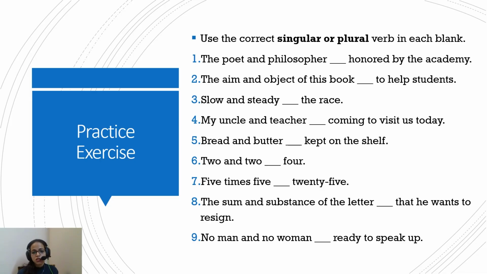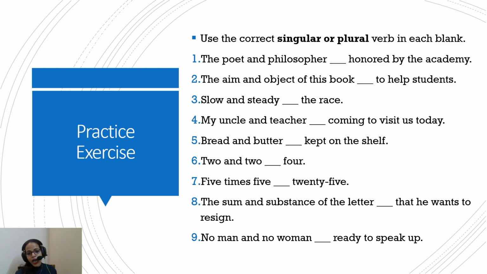Now the second question. The aim and object of this book dash to help students. Again, aim and object are leading us to this one singular book. So is to help students. Slow and steady dash the race. I don't even need to explain this. My uncle, because obviously it's a single idea. I do need to explain this.